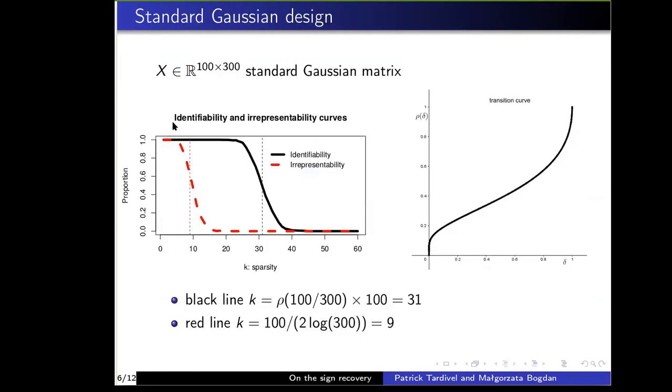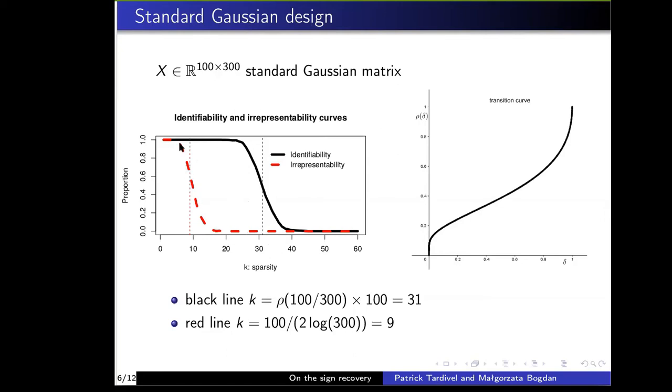So here in this figure, this one on the left, the x-axis represents the sparsity, and the black curves, for a given case, give the proportion of sign vectors which satisfy the identifiability condition. And the red curves provide, for a given value of k, where k represents the number of non-null components, the proportion of sign vectors having exactly k non-null components which satisfy the irrepresentability condition.